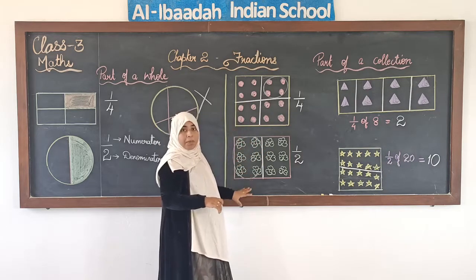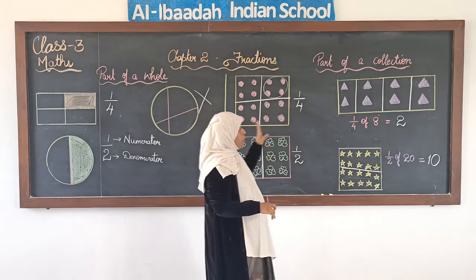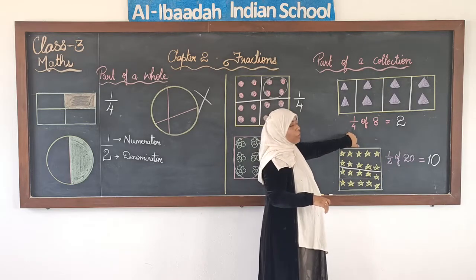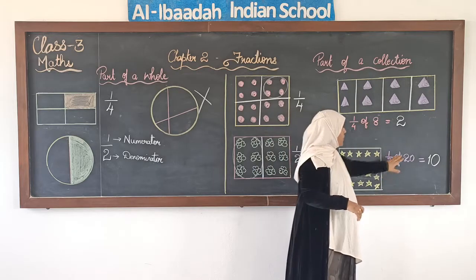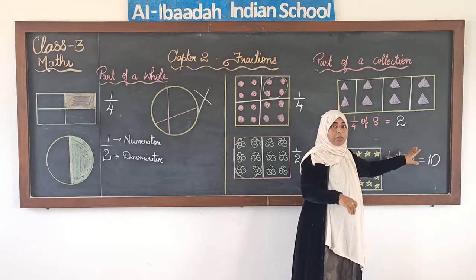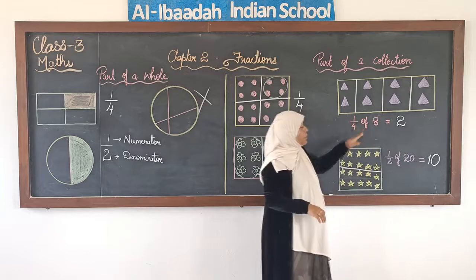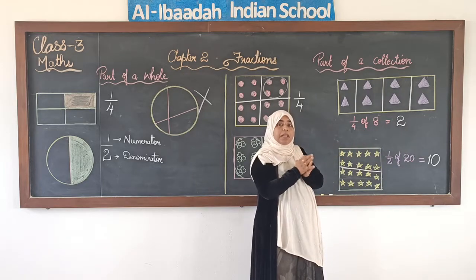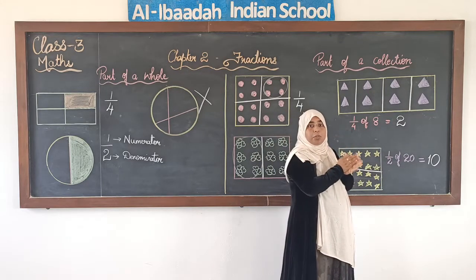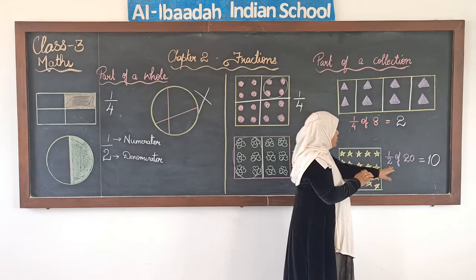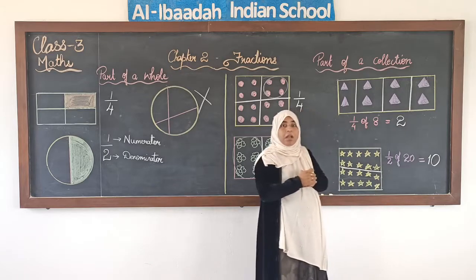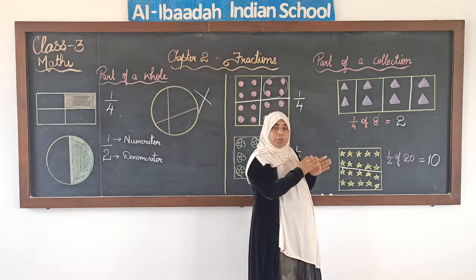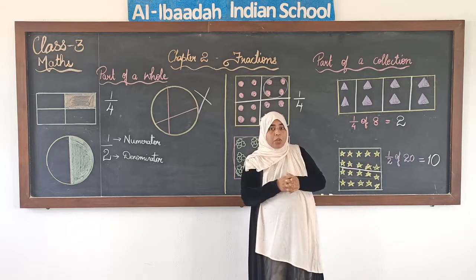And then we also found how to find 1 by 4 of a number or 1 by 2 of a number. 1 by 4 of a number means 4 parts are made, and then we see how many are in each group, and 1 by 2 of a whole or a collection means 2 parts are made, and we see how many are in each part or group. That is how we calculate.